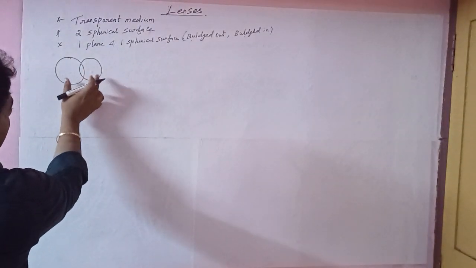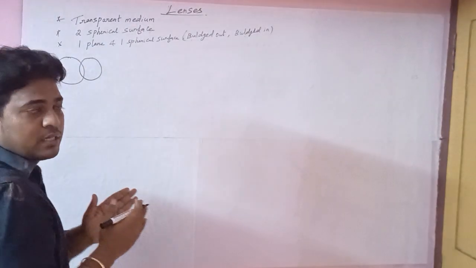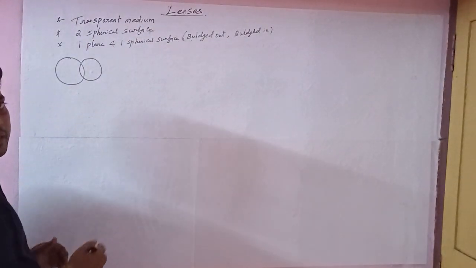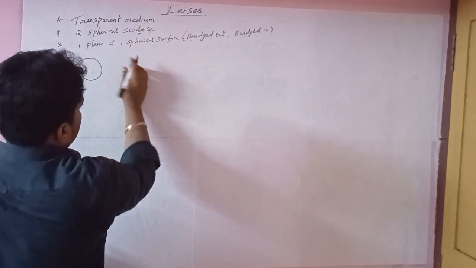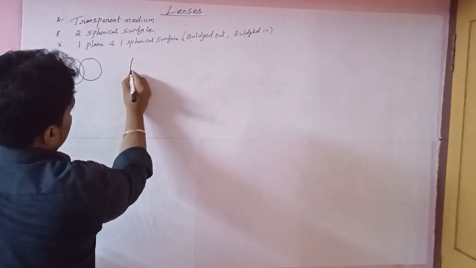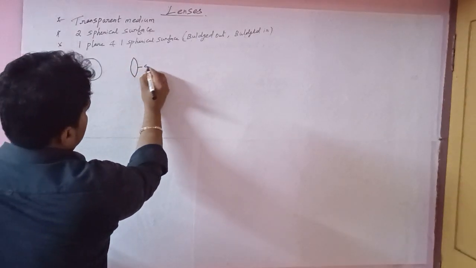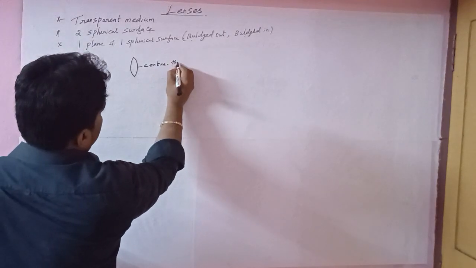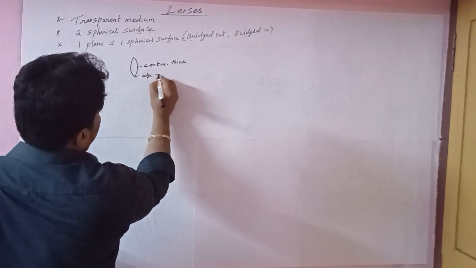Let me repeat: two spherical surfaces combined with each other make the convex lens. For example, this is a convex lens. The center is very thick, and the edges are very thin.